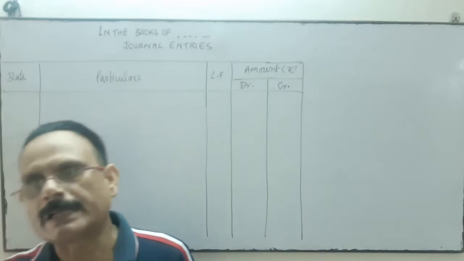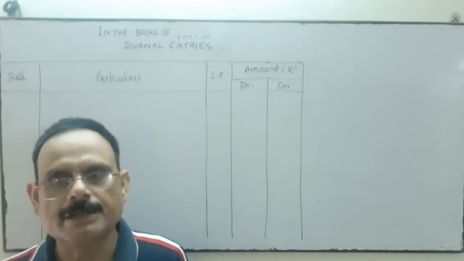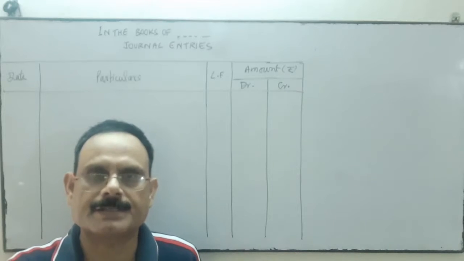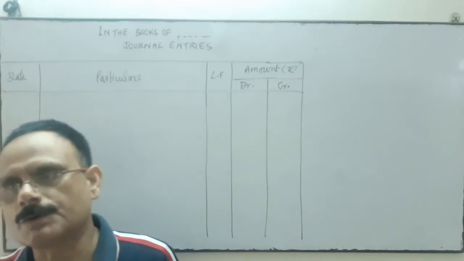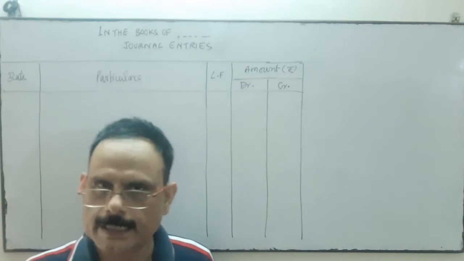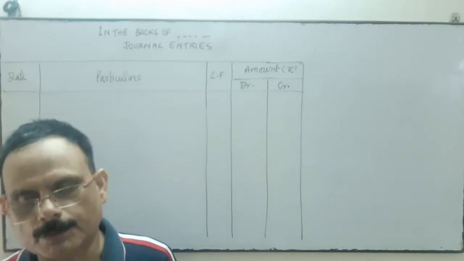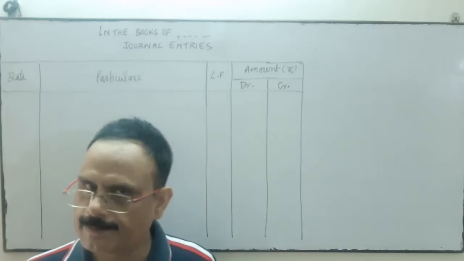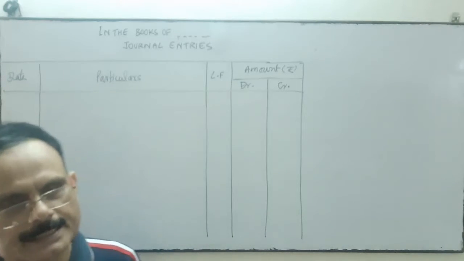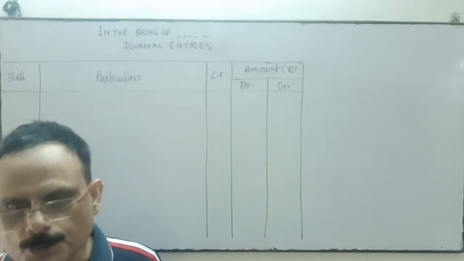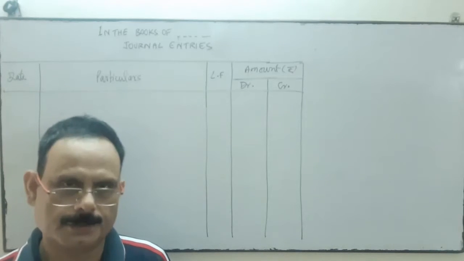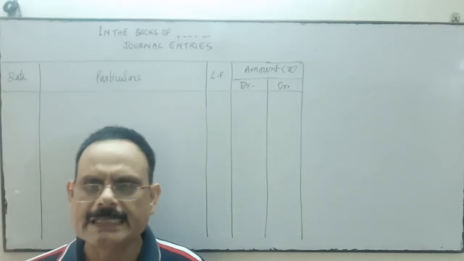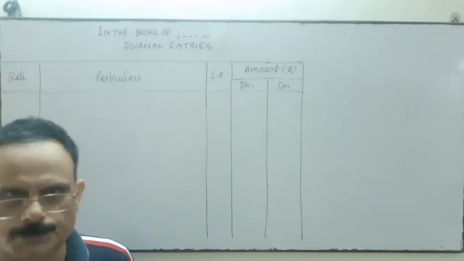We know the rules of real account. What comes in is debit and what goes out is credit. If the assets come in, then debit; if assets go out, then credit. Because under the real account, assets come under the real account. Now next account is your nominal account. All expenses and losses are debited and all incomes and gains are credited. So we have to know the rules of debit and credit first. Personal account, real account and nominal account. It's very easy. You first remember the rules.